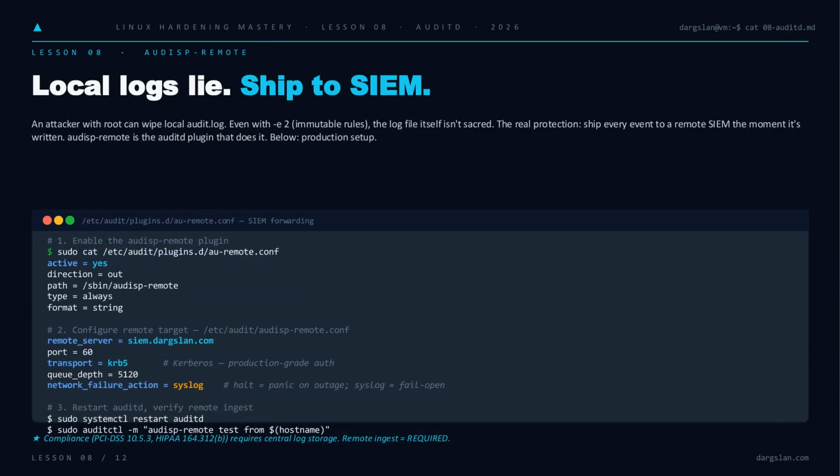But here's the uncomfortable truth. Querying local logs assumes the logs are still there. An attacker with root wipes audit.log in one command, and immutable rules don't protect the file itself. They only protect the rule set.